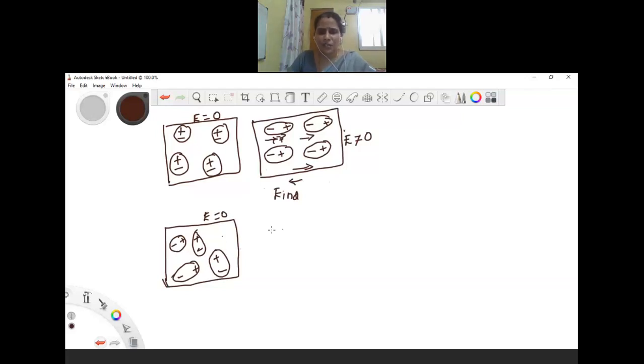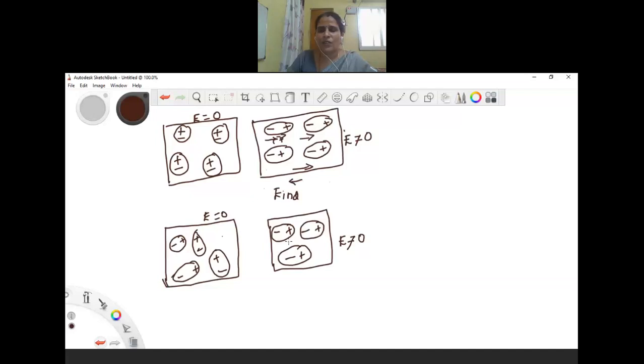But when we place them in an external electric field, these dipoles will get aligned properly in the direction of the external electric field. This is the condition where we have an external electric field, and here is the condition where we don't have any external electric field.